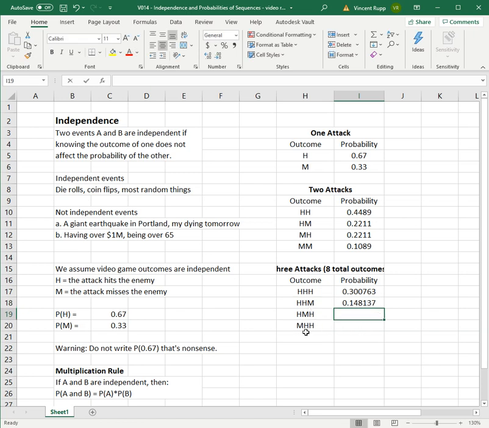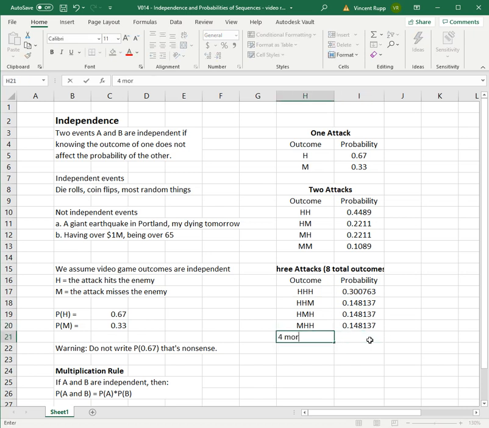Similarly, HMH, you do 0.67 times 0.33 times 0.67, and unsurprisingly, you get the same thing you had above because you're multiplying the same numbers just in a different order. So it matters when you miss in terms of the outcomes, but for the math, the probability of each of those will be the same. Same thing here, 0.33 times 0.67 times 0.67, you get the same thing again.